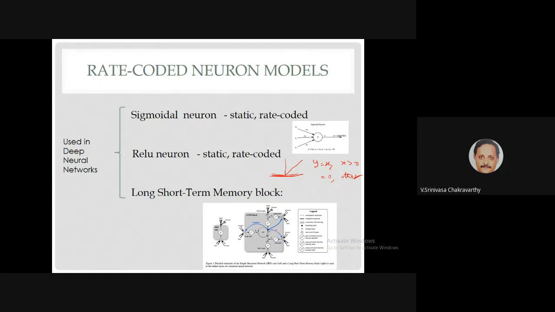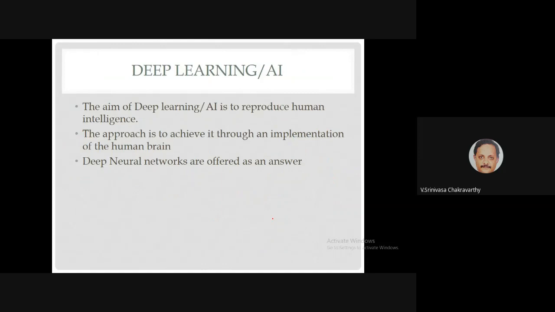There is information coming in, information going out, and information latched inside by different gates. I'm not going to talk about this in this course. I just want to say that there are different variations of rate-coded neuron models.